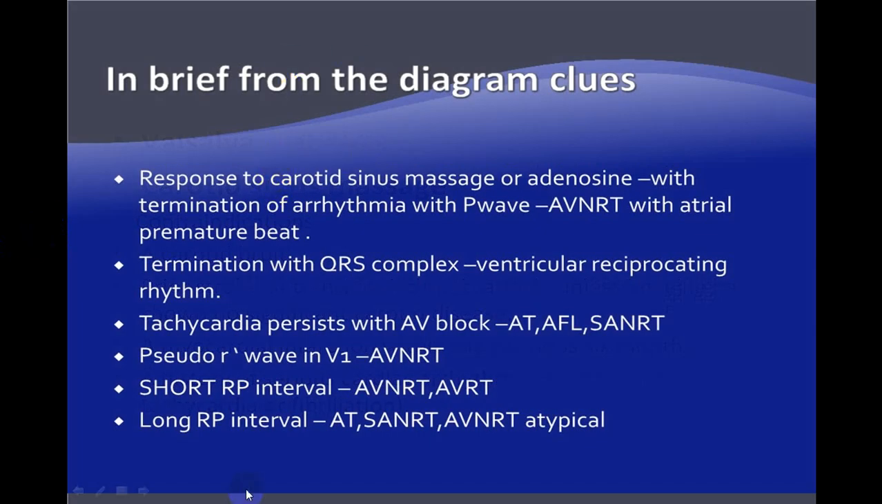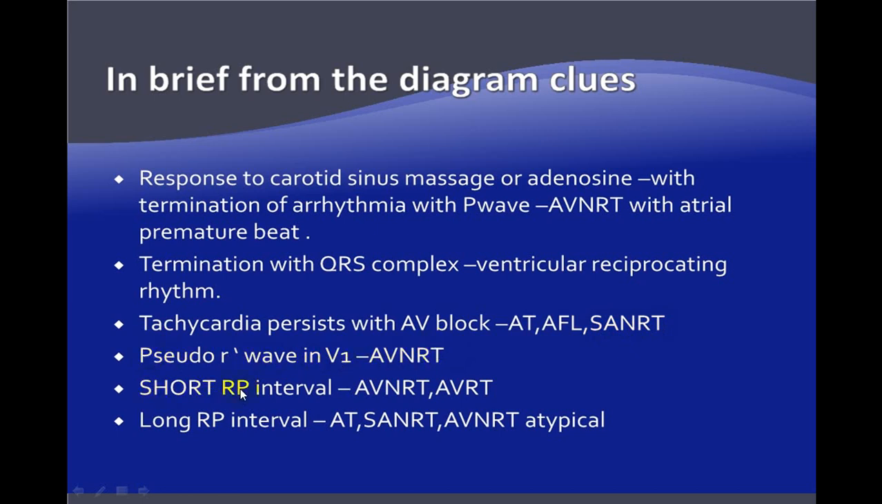And this will be the response if you get it. What does it mean? It means if it terminates with a QRS complex, it is ventricular. If the tachycardia persists, even with a carotid sinus massage, it is with AV block, like atrial tachycardia, atrial fibrillation, or sinoatrial node re-entry tachycardia. And if there is a pseudo R wave in V1, it is AVNRT.